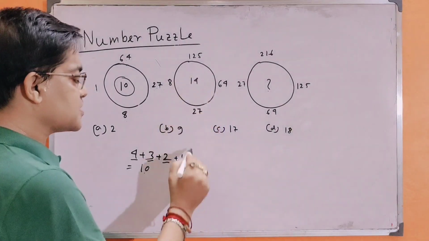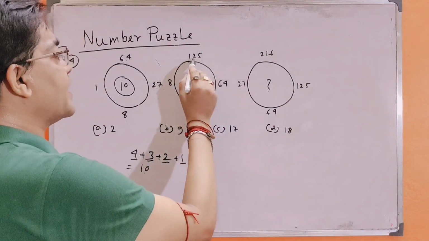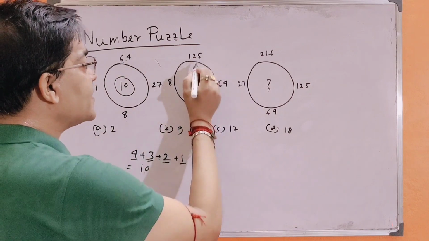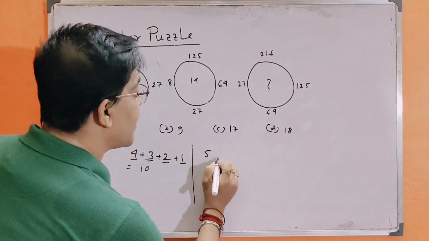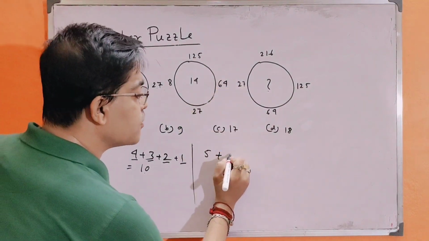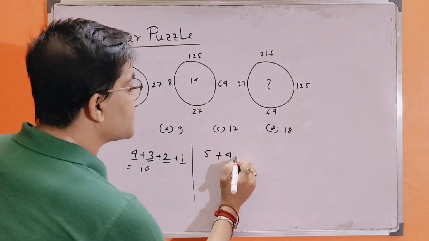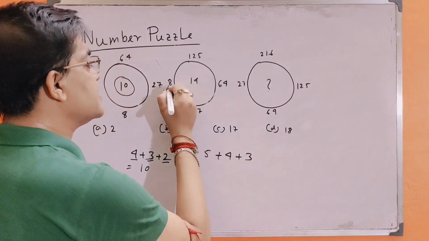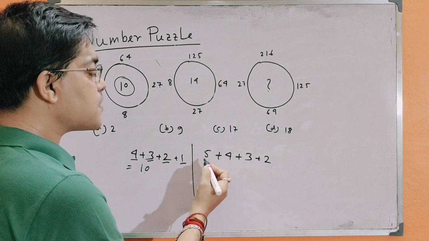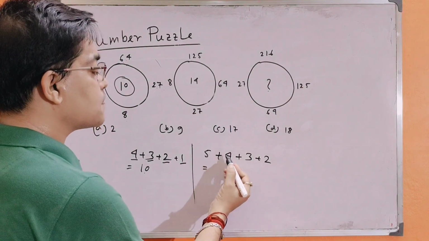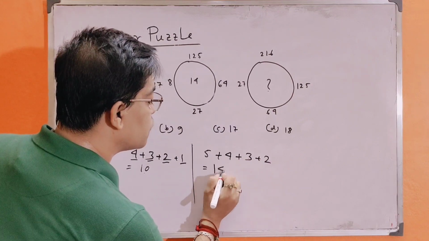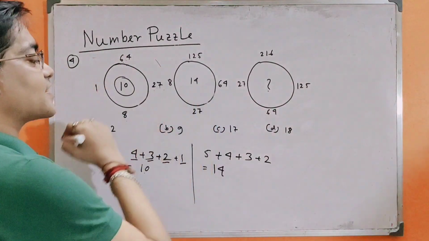In the second case, friends, I have to see what the cube root of 125 is. The cube root of 125 is 5, plus the cube root of 64 is 4, the cube root of 27 is 3, and the cube root of 8 is 2. Then the sum of the numbers is 5 plus 4 plus 3 plus 2 equals 14. It is inside the circle.